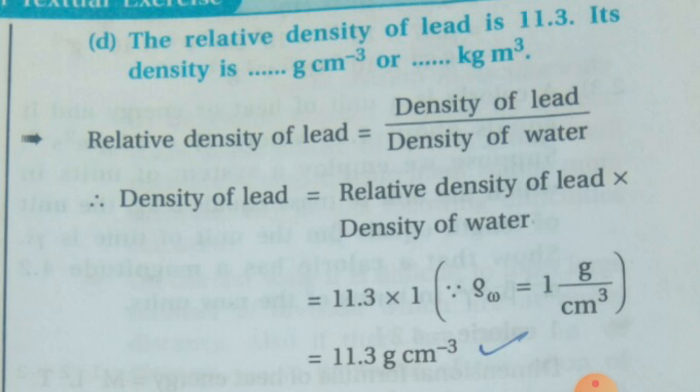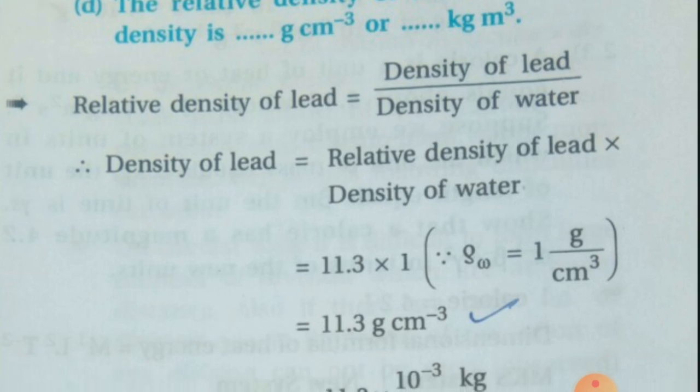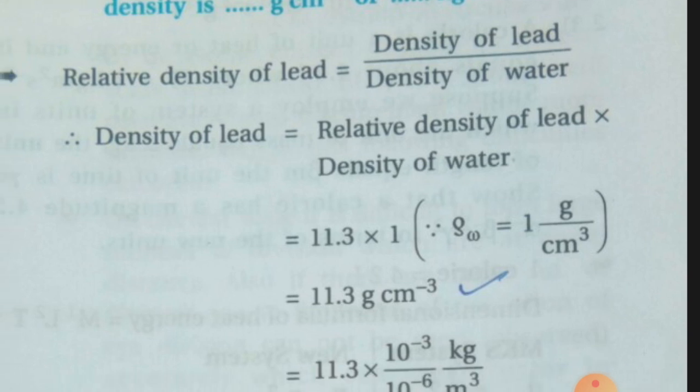Now formula of relative density equal to density of lead upon density of water, from the definition of relative density. Therefore we have to find out density of lead, so make it the subject of the equation, cross multiplying, which is equal to relative density of lead into density of water.